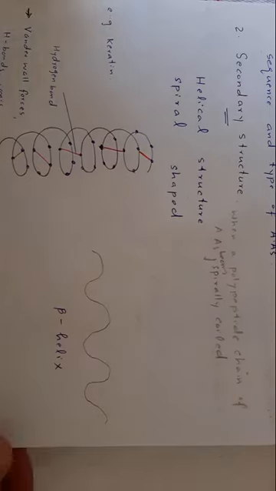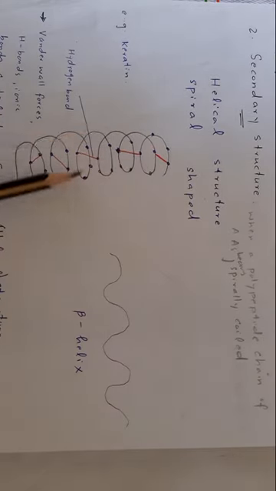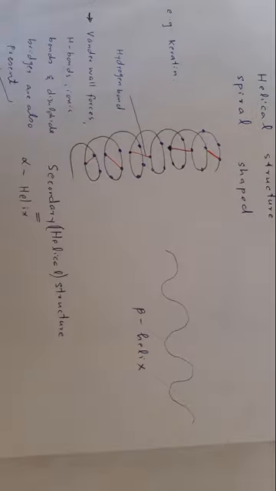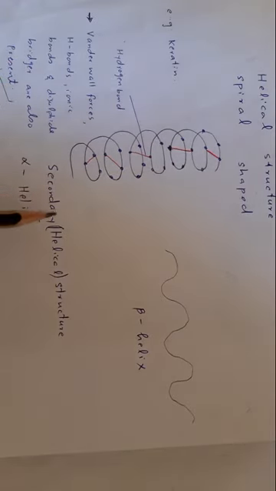Secondary structure means helical structure. When a polypeptide chain of amino acids becomes spirally coiled, it is called secondary structure. Look at this diagram. This helical or spiral structure is secondary structure.